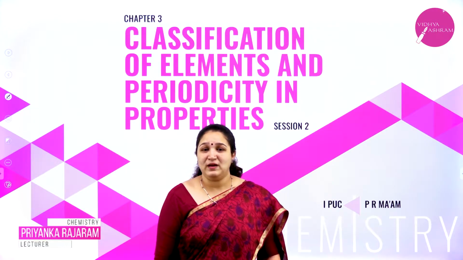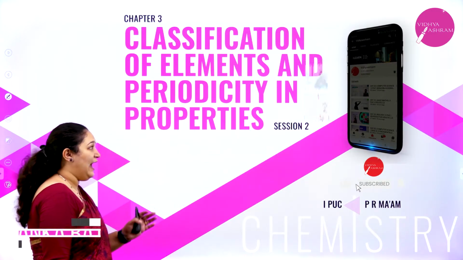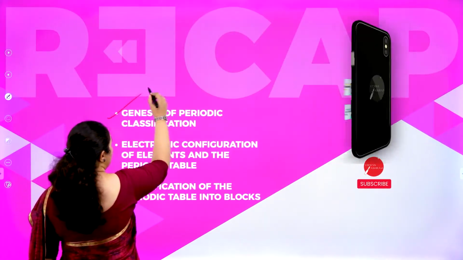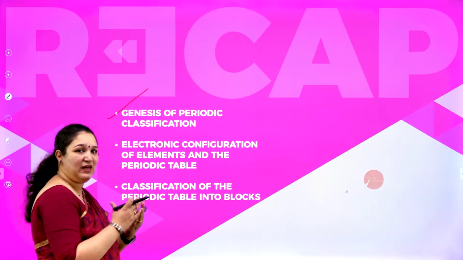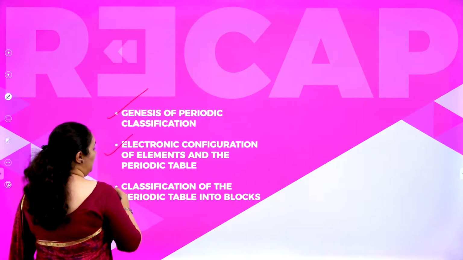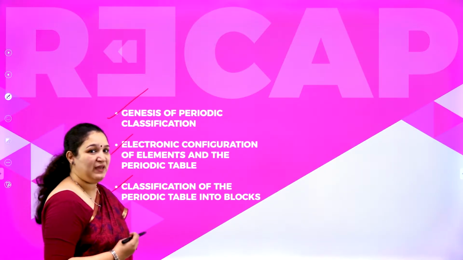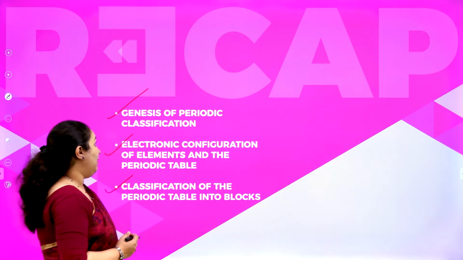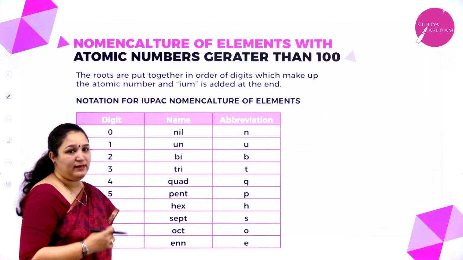My dear students, welcome back to the second session on the chapter Classification of Elements and Periodicity in Properties. Last class we learnt about the genesis of periodic classification. Also we learnt about the link between the electronic configuration and the periodic table, as well as the classification of the periodic table into different blocks, that is S, P, D and F block. Isn't it? So today we will be learning about nomenclature of elements with atomic number greater than 100.